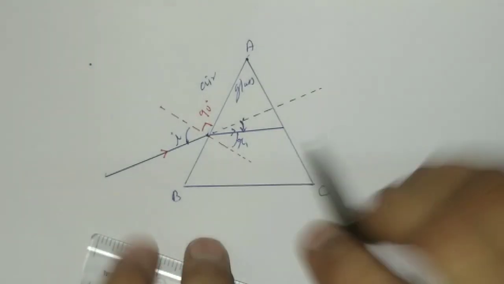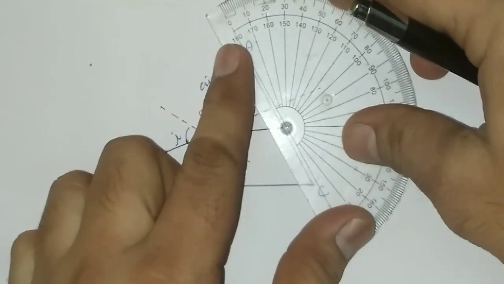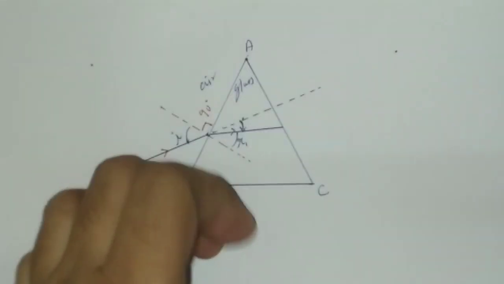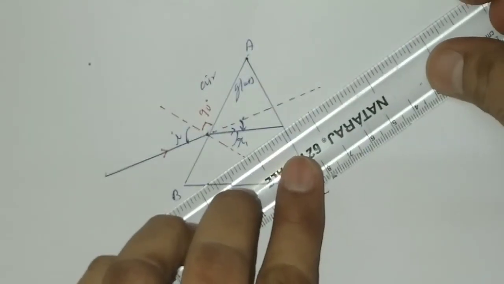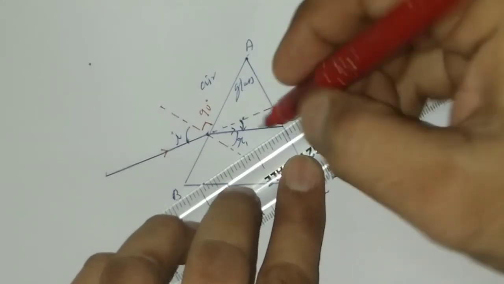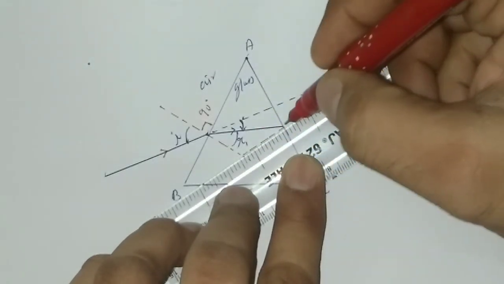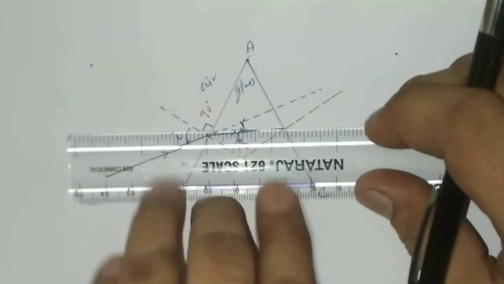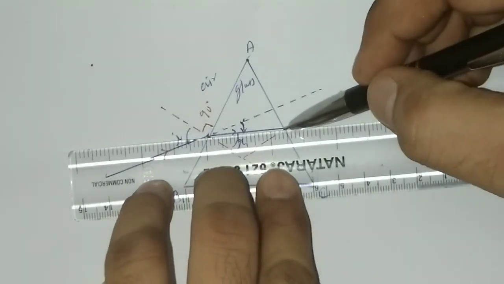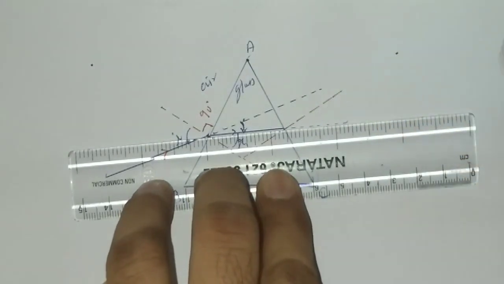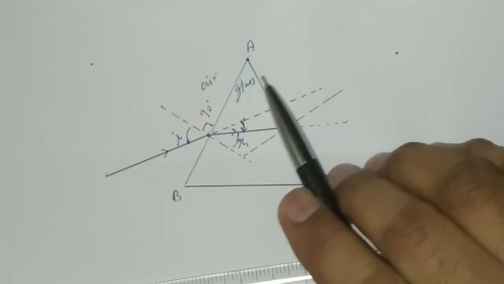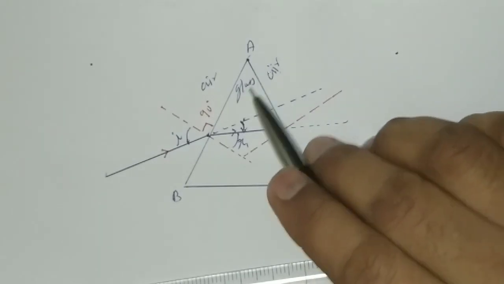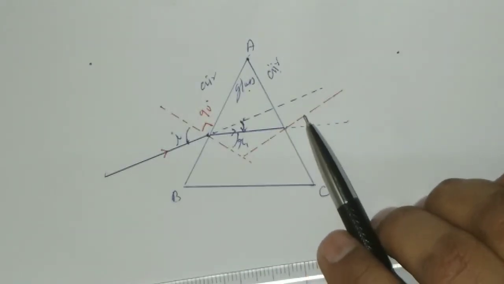Now at this point 90 degrees will be made with the help of the normal. Okay, and this is the original path of light if refraction doesn't occur. But since the light is entering air from glass, that is optically rarer medium from an optically denser medium, hence it will bend away from the normal.